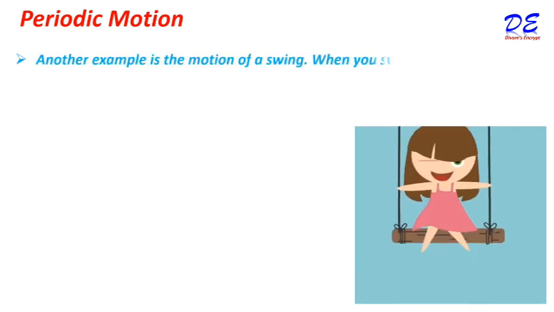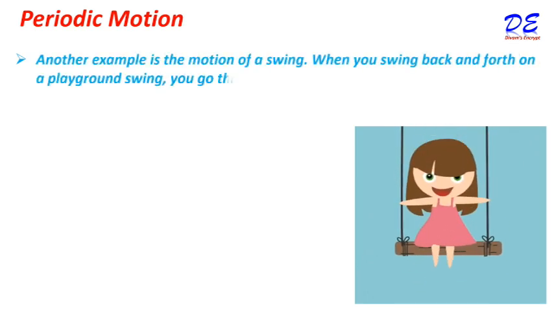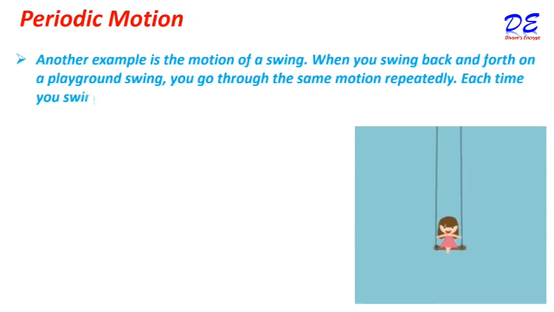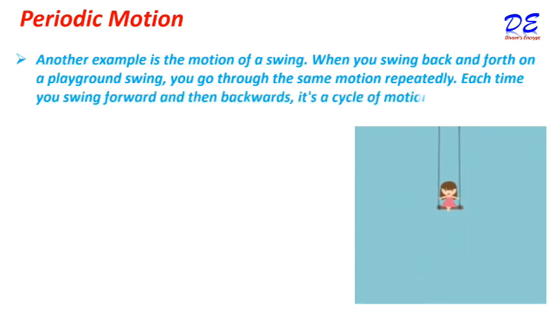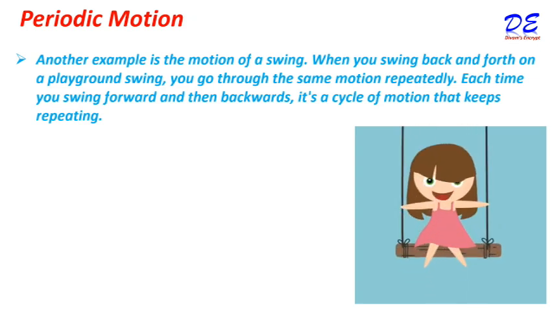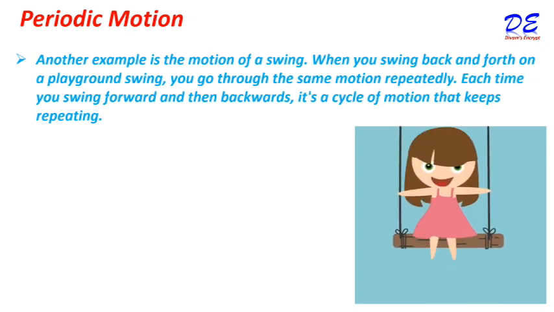Another example is the motion of a swing. When you swing back and forth on a playground swing, you go through the same motion repeatedly. Each time you swing forward and then backwards. It's a cycle of motion that keeps repeating.